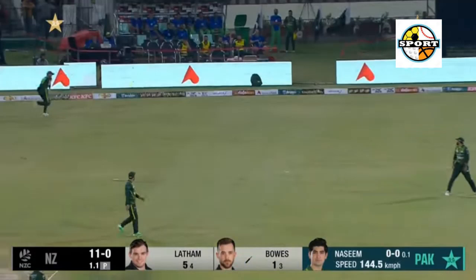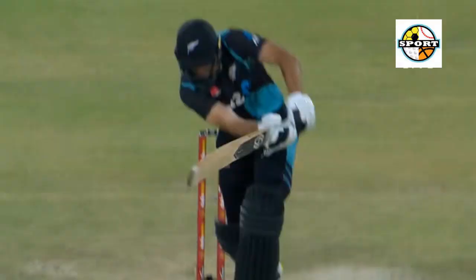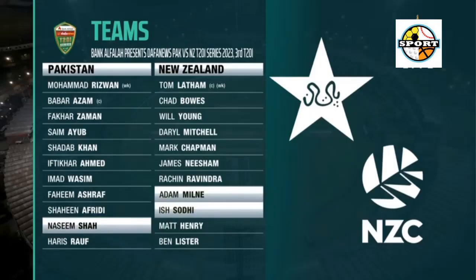10.5 Ravindra to Shaheen Afridi, 4. That's what Shaheen can do. Gets hold of the flatter delivery outside off and slams it across the line past long on for a 4. That was hit hard and into the gap.